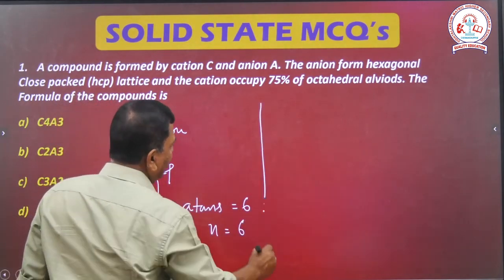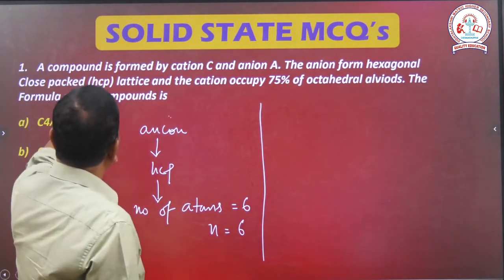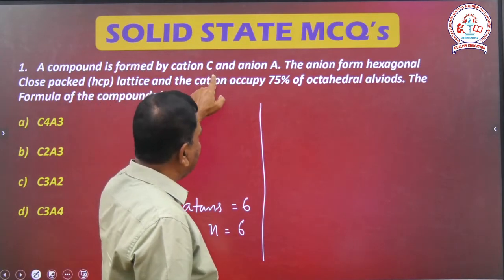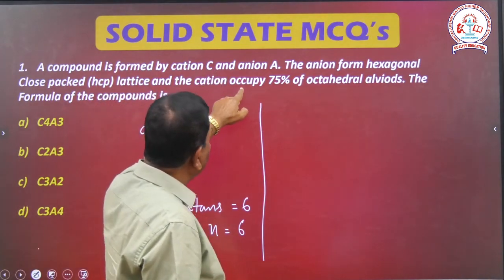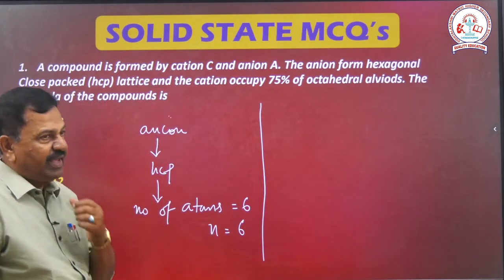The cation occupies 75% of the octahedral voids.